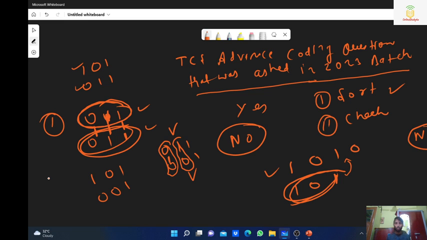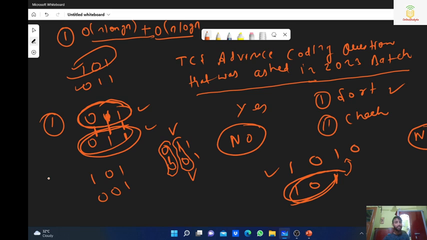So what is the time complexity of this first approach? We will sort both strings, so order of n log n plus order of n log n, because we are performing sorting two times. And then we check that these two are equal, that is order of n. So overall order of n log n, you can say.